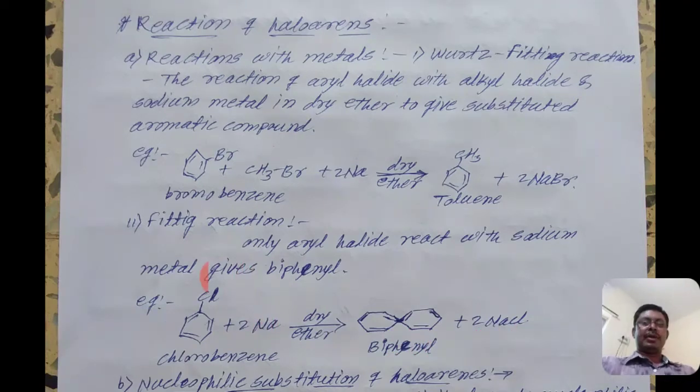The sodium atoms remove the two chlorine groups from the benzene rings, and these two benzene rings attach to each other, and we get biphenyl. Two molecules of chlorobenzene, when they react with two atoms of sodium in the presence of dry ether, give biphenyl plus 2NaCl. It is simple: the sodium combines with the chlorine, that is, the chlorine is removed, and the two benzene rings attach to each other to give biphenyl.